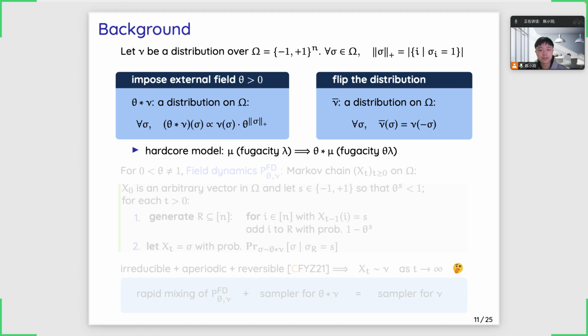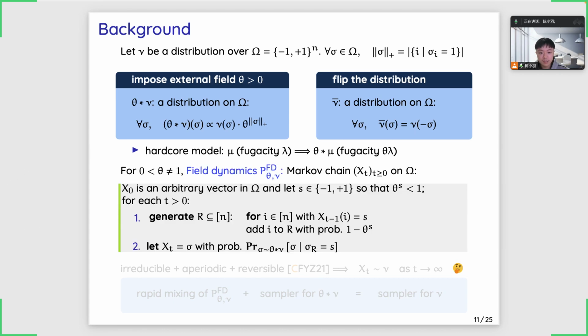The main algorithmic tool that we would use is the field dynamics. It is a Markov chain. Given the positive parameter theta, we could define the field dynamics for nu. Before it starts, it would pick a flag s from -1 or +1 to make sure that theta to the power of s is smaller than 1.